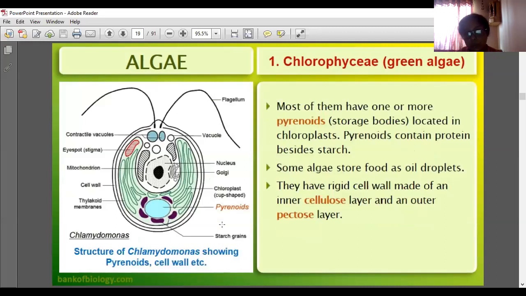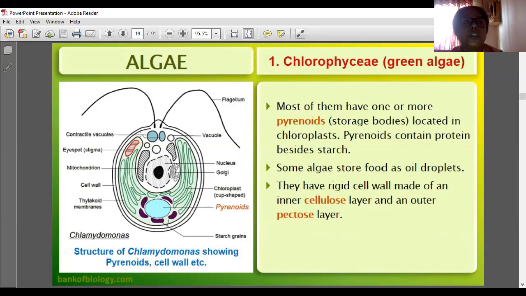Now most of them have one or more pyrenoids. What is meant by pyrenoids? Storage bodies. Some algae store food in the form of oil droplets, some store protein, some starch. Whatever is used as food will be stored in these pyrenoids, which are located in the chloroplast.